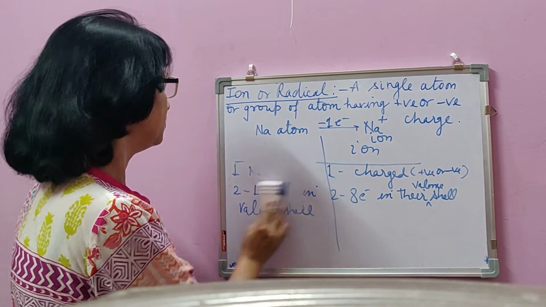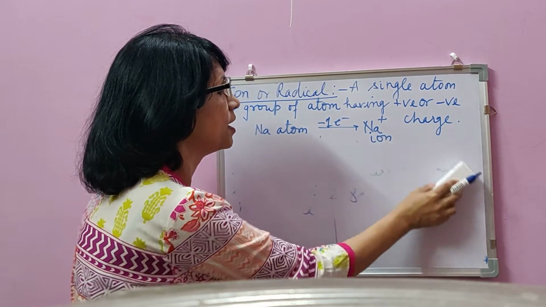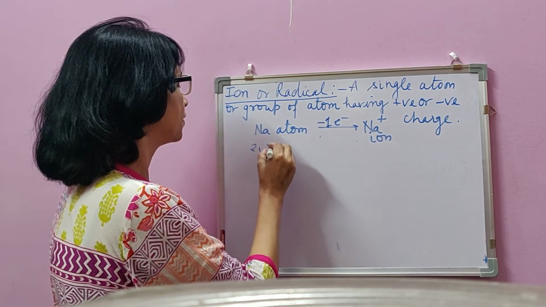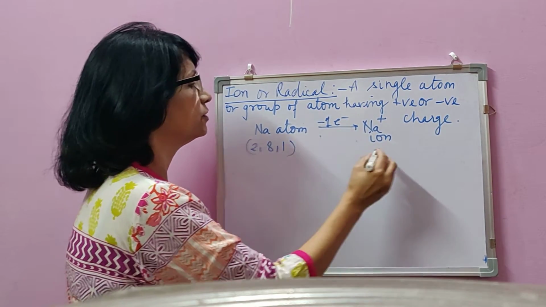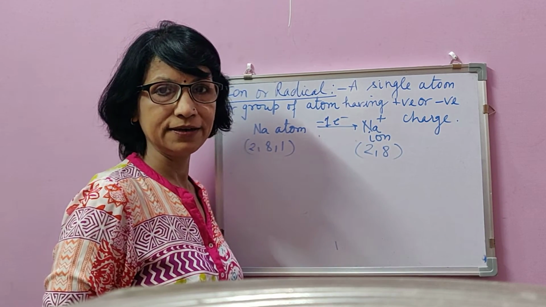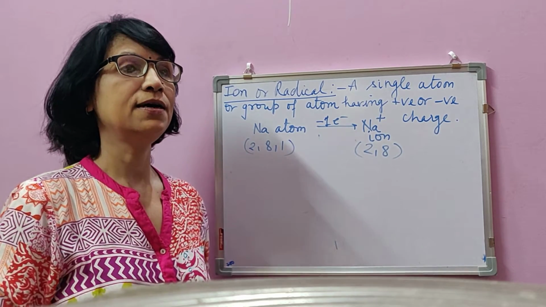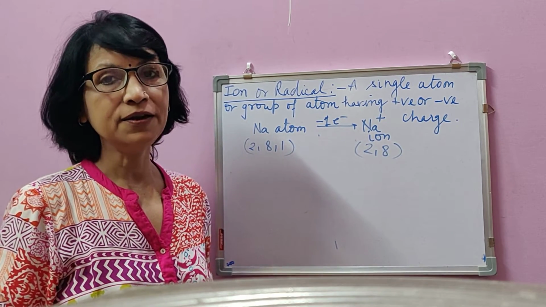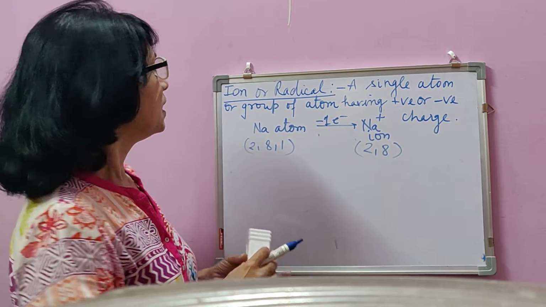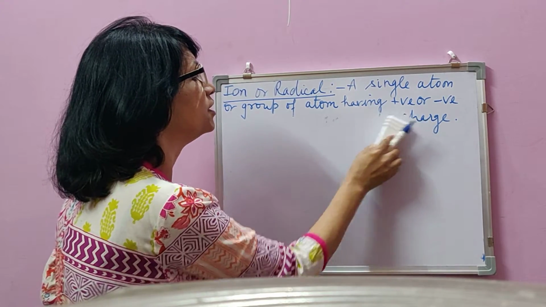We can understand it with the example of sodium atom and sodium ion. Sodium atom has 1 electron in the valence shell, whereas sodium ion has 8 electrons in the valence shell. So electrons are given or taken for having 8 electrons in their valence shell.